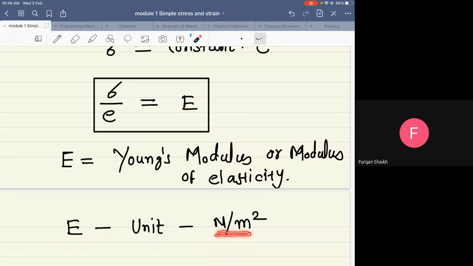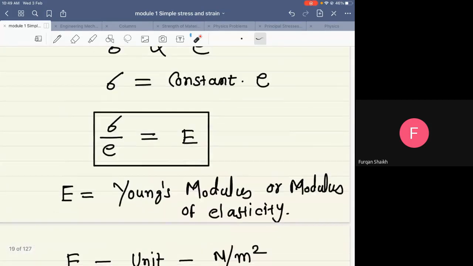It might be Newton per meter square, Newton per millimeter square, Newton per centimeter square, etc. You can use any unit. So this is the thing regarding Young's modulus.